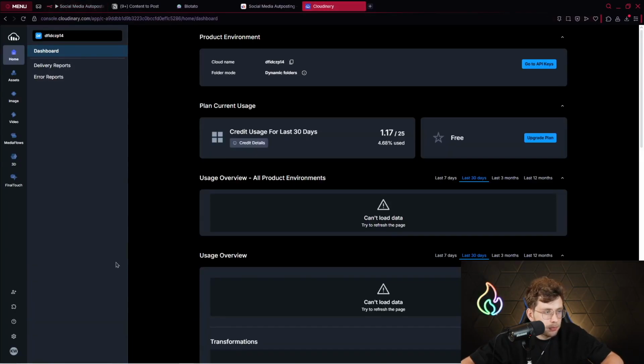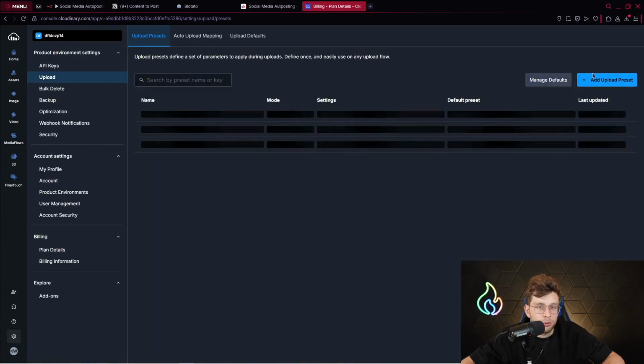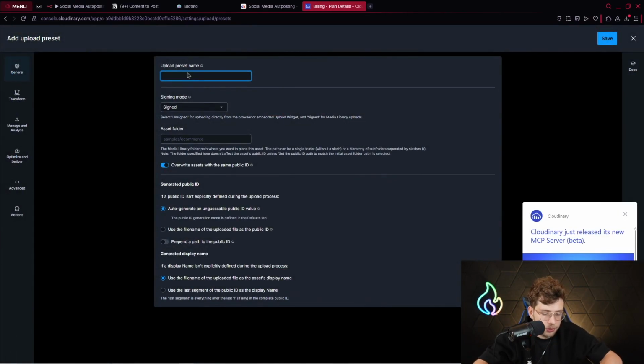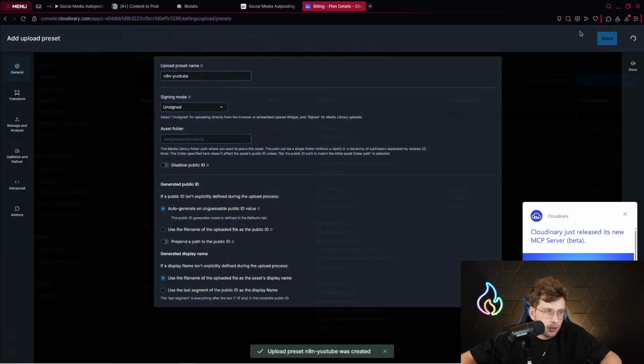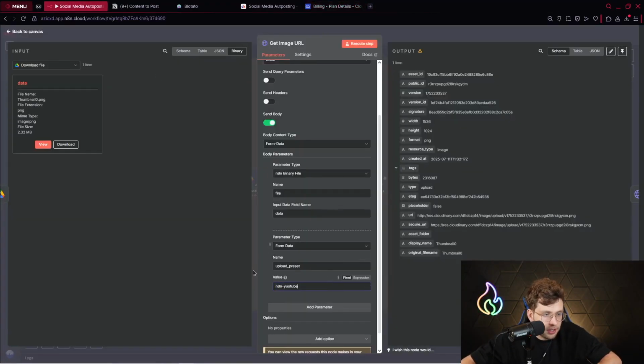For the value, you need to go ahead to settings, then to upload, and you need to create your very own preset. So you can type, for example, n8n YouTube, okay? And click on unsigned, click on save, and then just take this specific name, provide it here, and afterwards you can just get your URL right there.